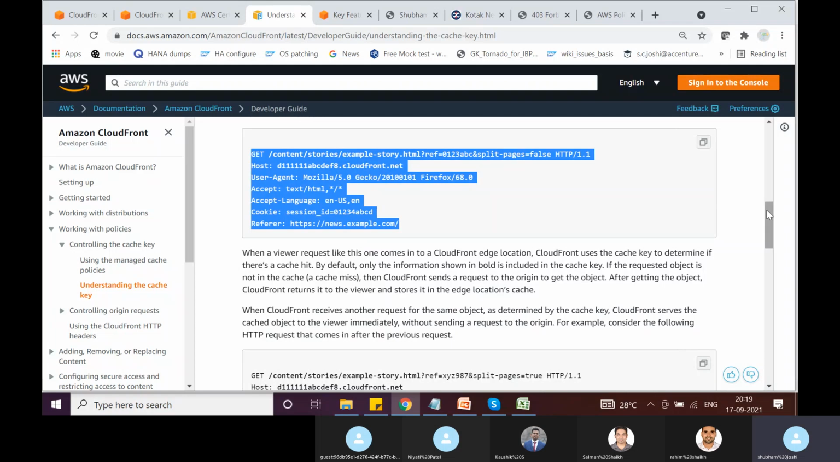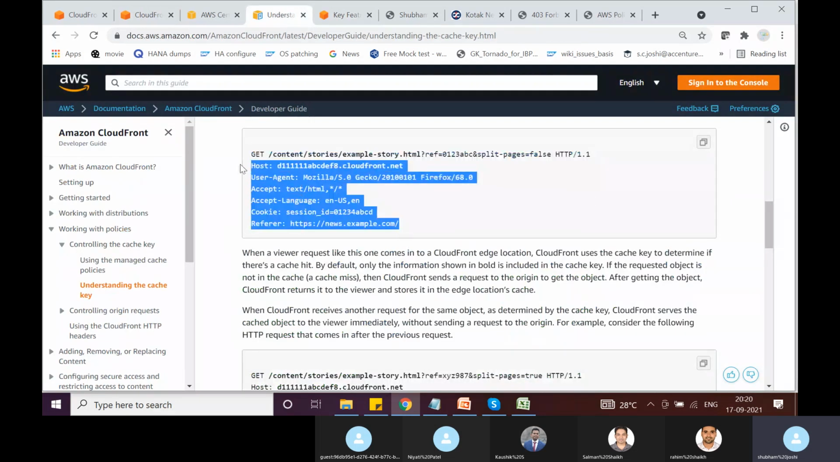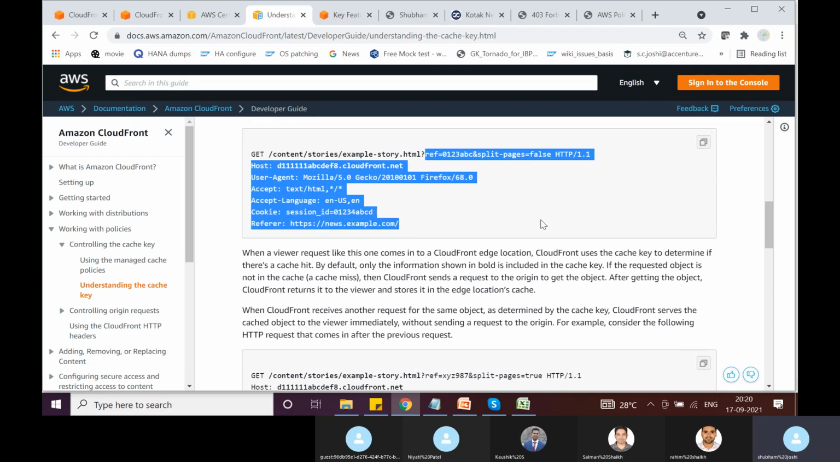Okay, because we have told in the caching policy that headers none, do not consider any headers for computing cache key. Similarly, we have told that do not consider any cookies, and we have also told that do not consider any query string parameters. So here both these HTTP requests are different, but it will result in the same cache key because we told in the caching policy that headers are none, query string parameters are none, cookies are none. So it will not consider all these things, and both these HTTP requests will result in the same cache key.